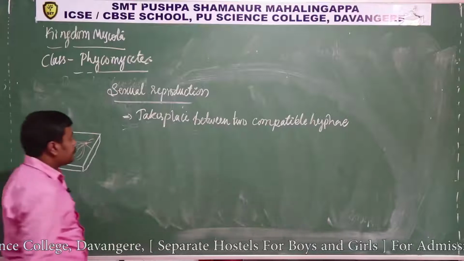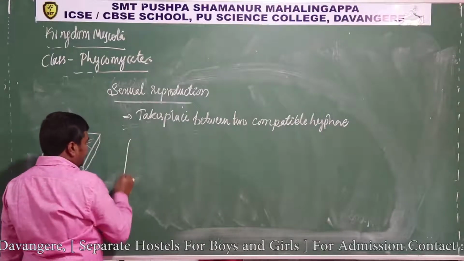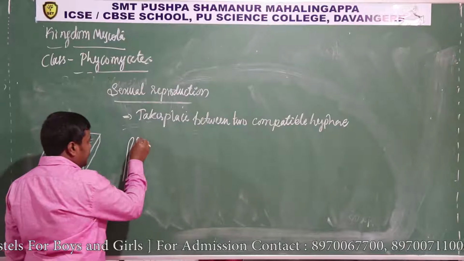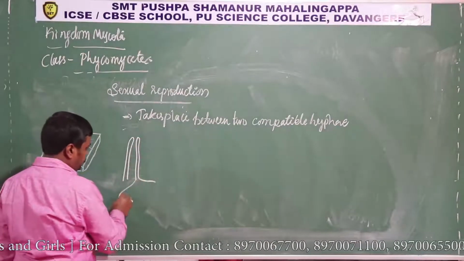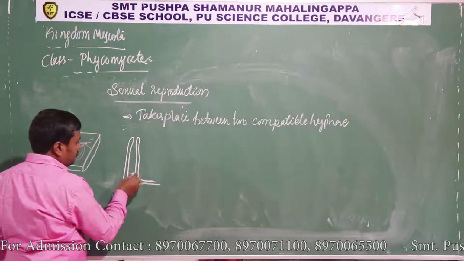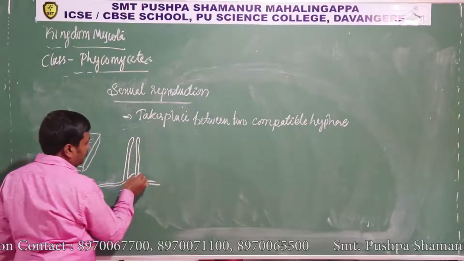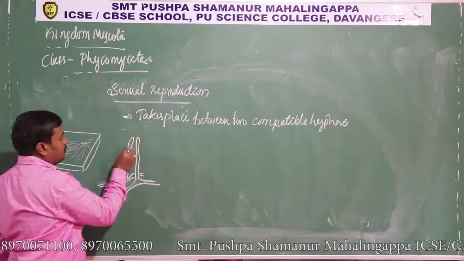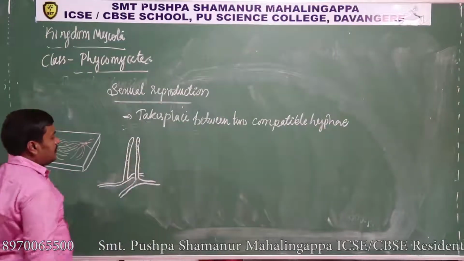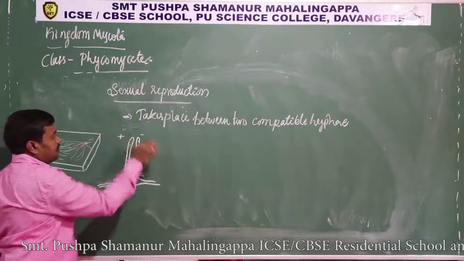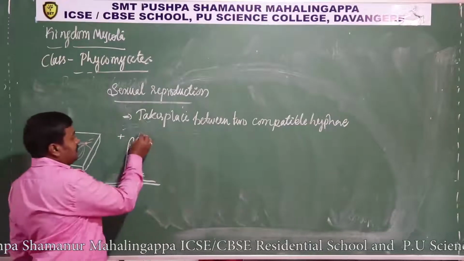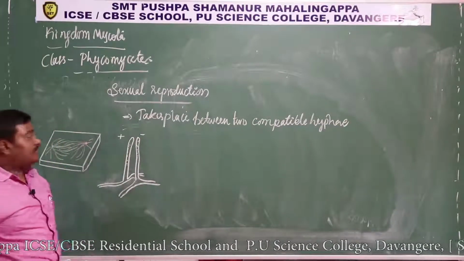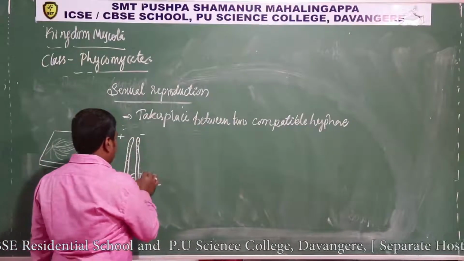So how does it happen? When the two compatible hyphae approach each other, this one has come from one hyphae, and this also from a different hyphae. So they come from two different hyphae. Okay, here the cytoplasm is in a multinucleate condition. And this hyphae, let me designate it as plus and minus. Okay, let's designate it as plus and minus, because we can't designate it as male hyphae and female hyphae. Instead we call them by plus and minus symbol. Okay, so positive hyphae and negative hyphae.